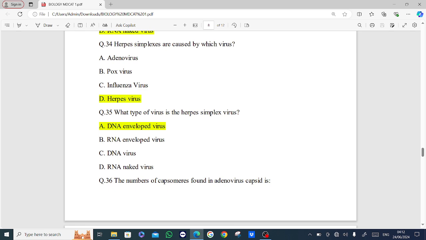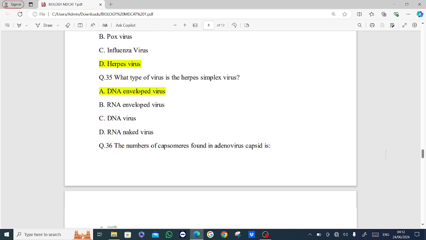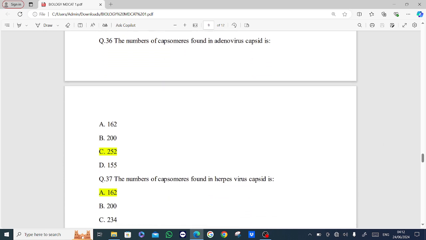Next MCQ is what type of virus is the herpes simplex virus? Options are DNA enveloped virus, RNA enveloped virus, DNA virus, RNA naked virus. Answer is option A, DNA enveloped virus. Next MCQ is the number of capsomeres found in adenovirus capsid is. Options are 162, 200, 252, 155. Answer is option C, 252.